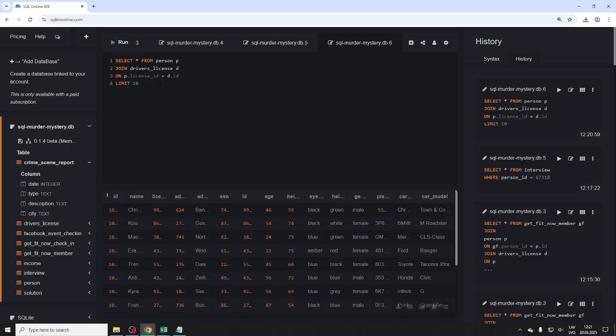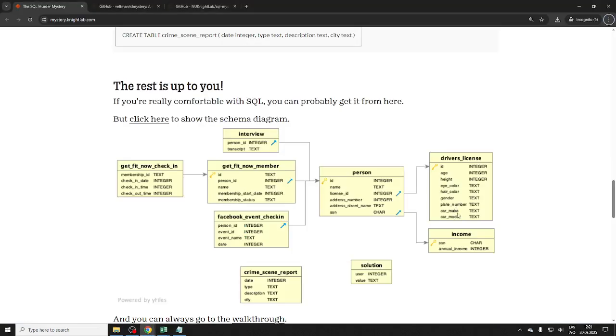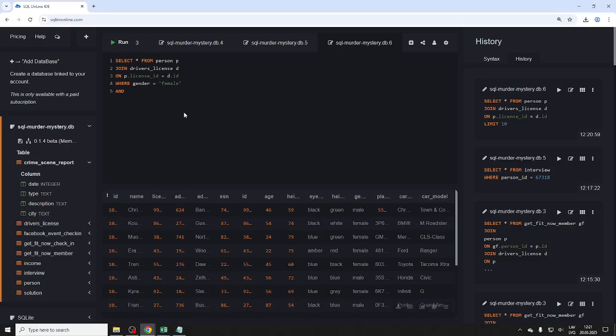Okay, so let's do some filtering. We want where gender equals female, and car model, or what is it called? Tesla Model S. So car make. Notice I don't have to specify the column name because it's unique. So the gender, the car make equals Tesla.